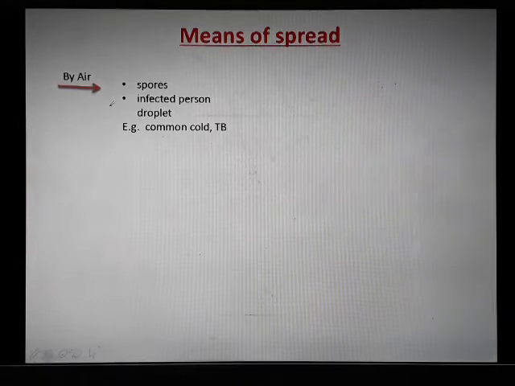The other way is through droplets from an infected person. If an infected person coughs or talks, droplets coming out of his or her mouth may contain viruses and bacteria, and if a healthy person inhales them, he may get infected. Common examples are the common cold and tuberculosis.